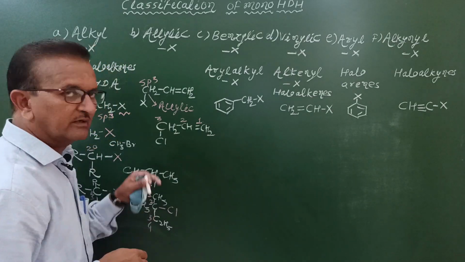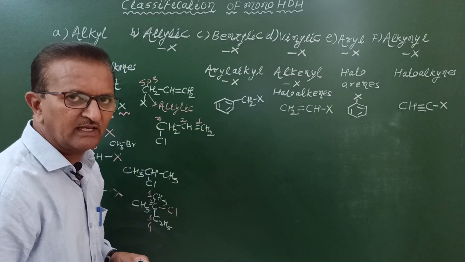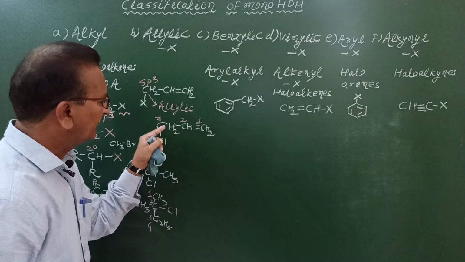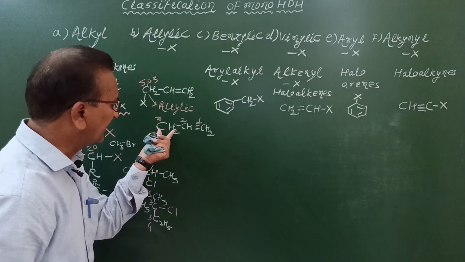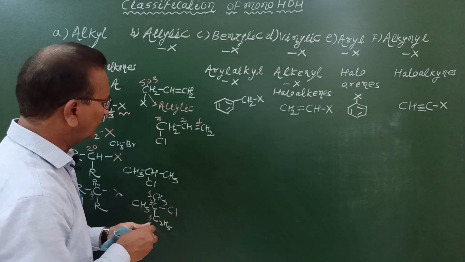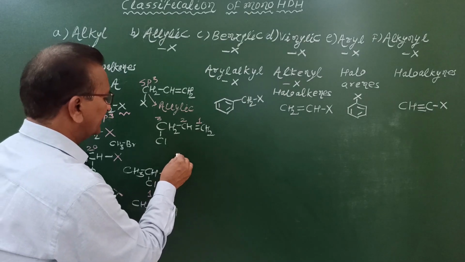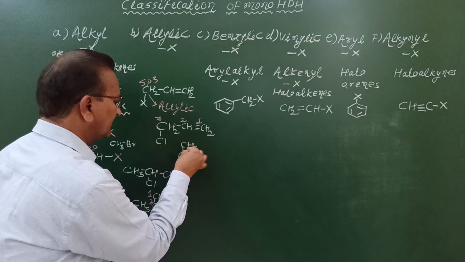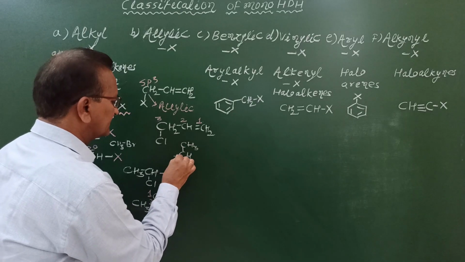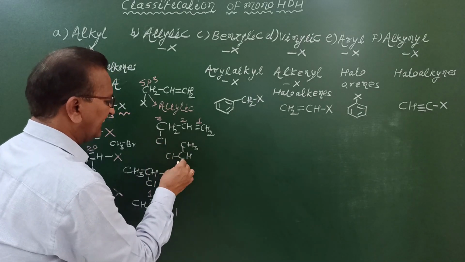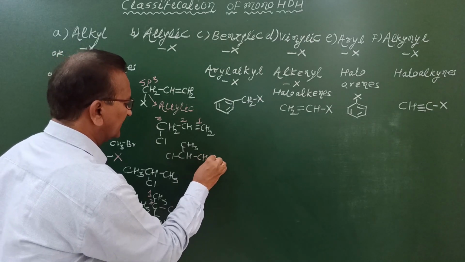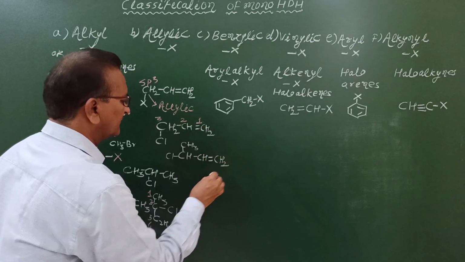How to write example of secondary allylic halide? Simply replace one of the hydrogen atoms of this allylic carbon atom by any alkyl group. So how to write example? Example can be represented like this: CH, here we write CH3. Here Cl. This Cl is as it is. Single bond CH, double bond CH2.